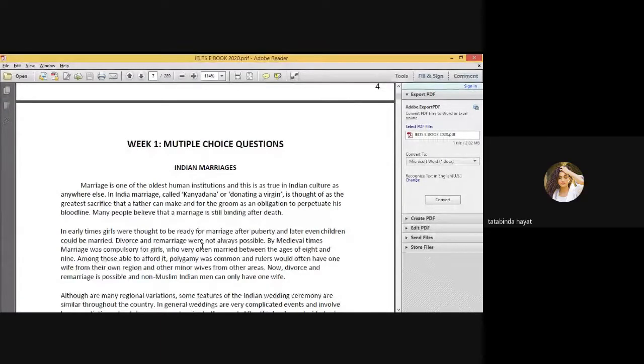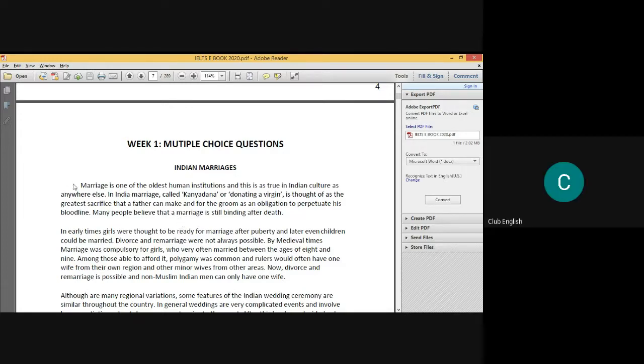Marriage is one of the oldest human institutions, and this is true in Indian culture as anywhere else. In Indian marriage, called Kanyadan or donating a virgin is thought of as the greatest sacrifice that a father can make, and for the groom as an obligation to perpetuate his bloodline. Many people believe that a marriage is still binding after death. Okay, that's good. Thank you.